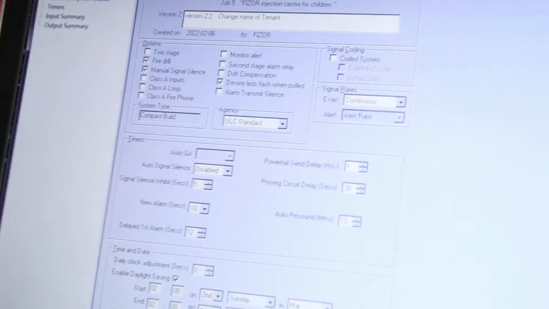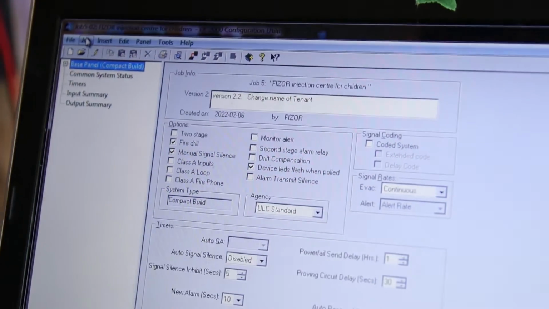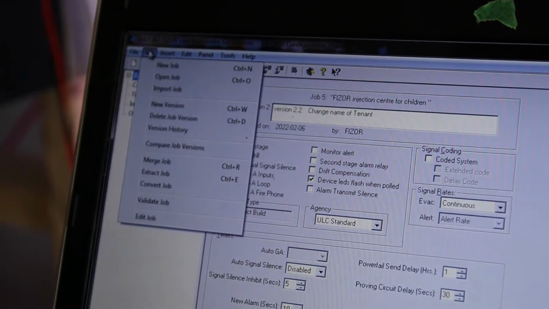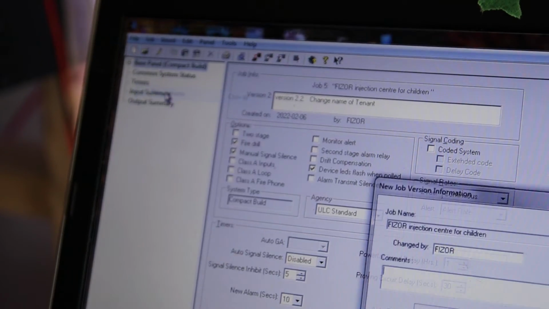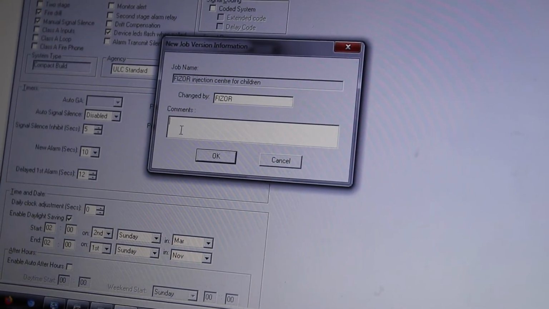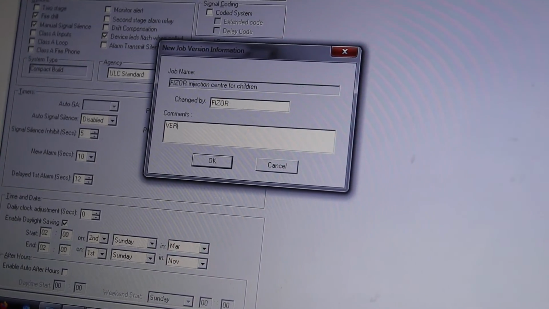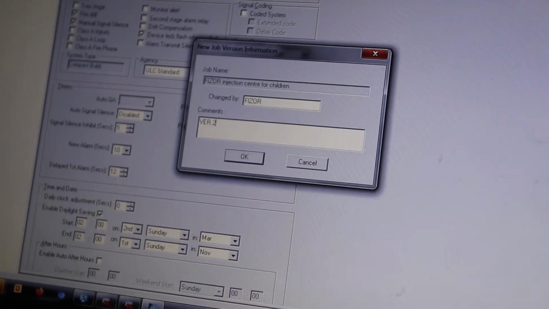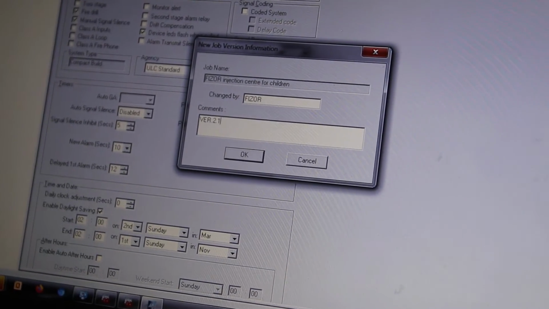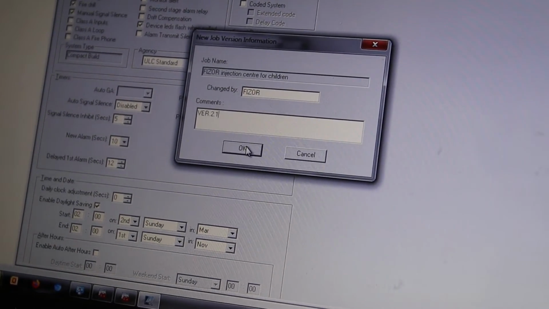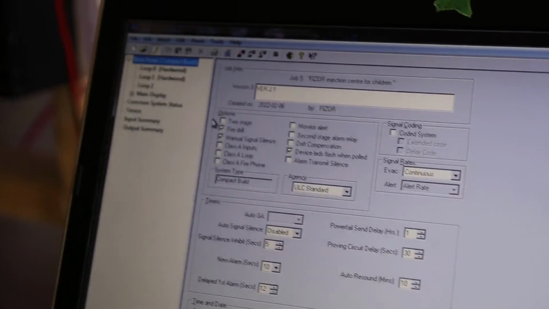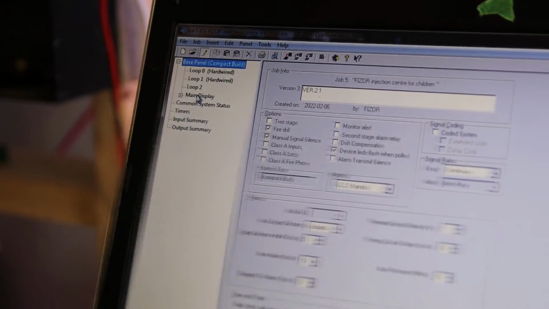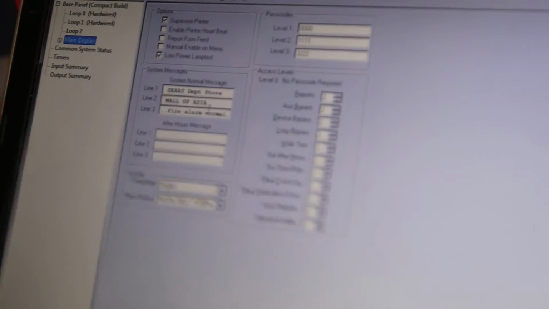Now we're gonna start with a new version of the job, and we'll have a comment here, version 2.1, and click OK.